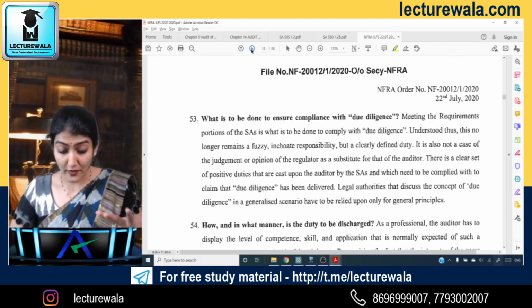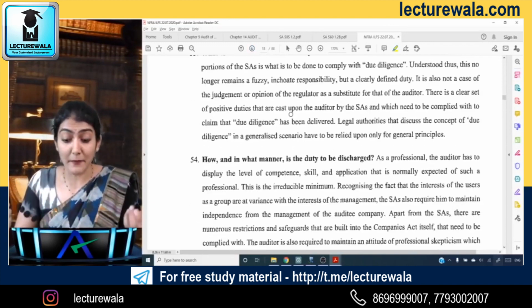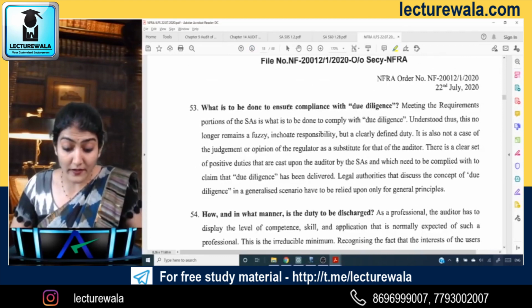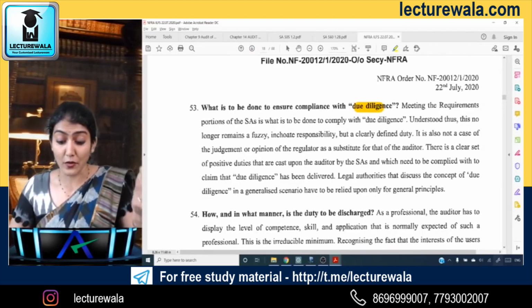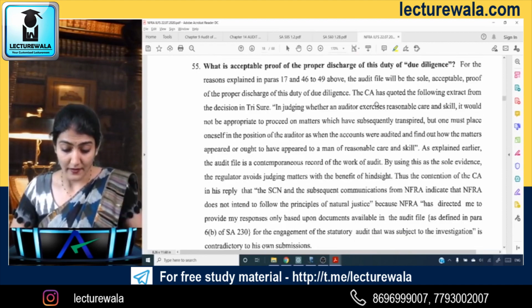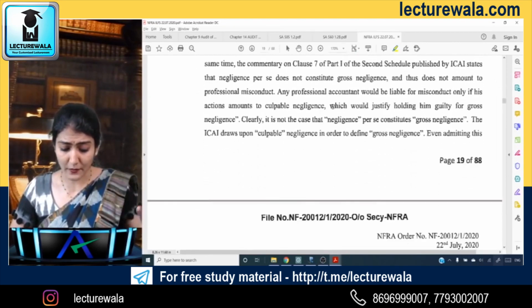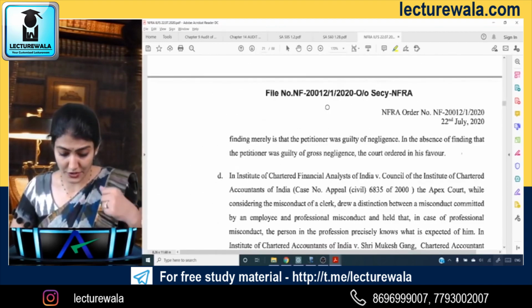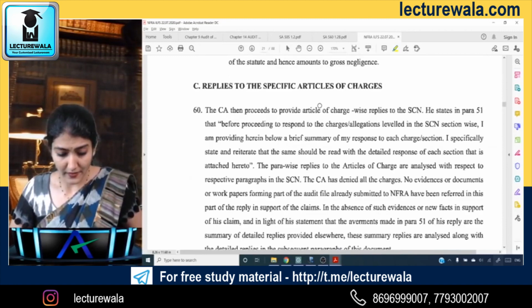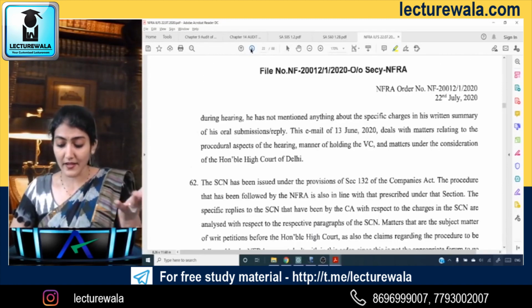So a lot of effort also goes into creating any charge and passing such an order. What does it mean to ensure due compliance and due diligence, that the auditor has not exercised due diligence, and how the duty should be discharged by the auditor. So there is an entire discussion regarding negligence. Then come the replies to the articles of charges. So they said that these are the guilty.